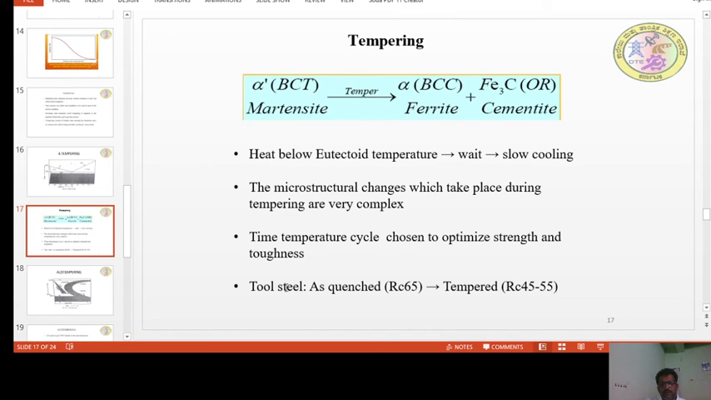Let us say a tool steel is hardened by quenching, and we are going to get the RC value. Rockwell hardness is around 65, and when we subject that material to tempering, the hardness value decreases to somewhere between 45 to 55. So this is very important. Otherwise, what happens? The material will fail.